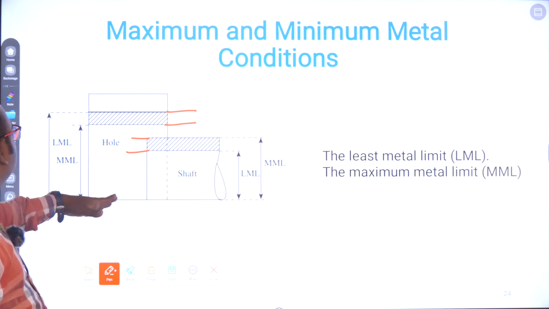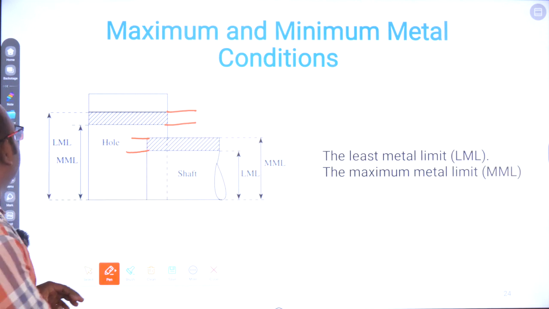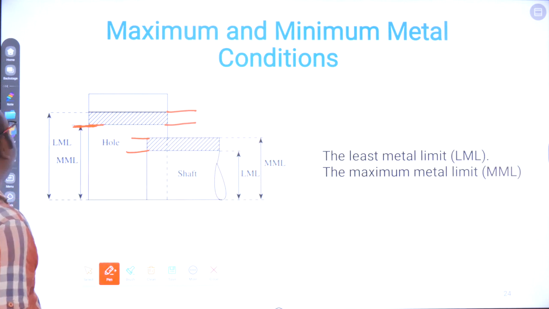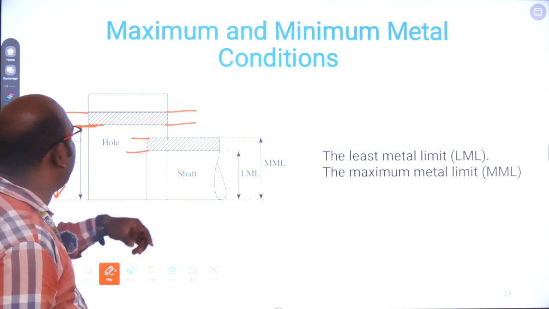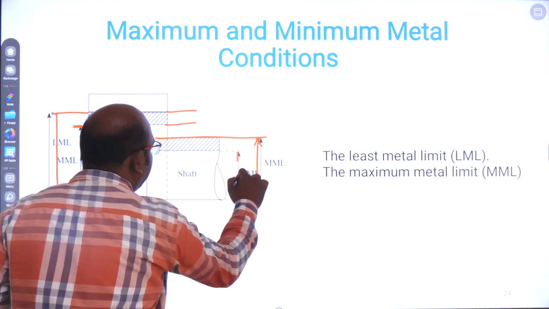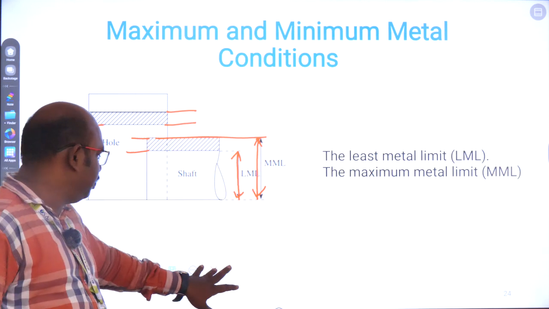Okay, the maximum. What does the maximum limit in the hole mean? The maximum limit in the hole is this. The minimum limit is this. Similar to this, for the shaft, the maximum limit is the outer surface. Then the lower limit is called the least metal limit.